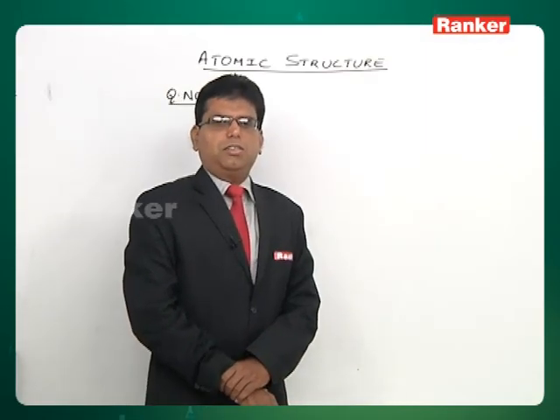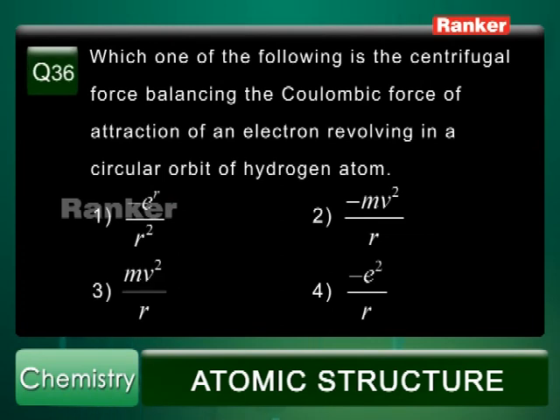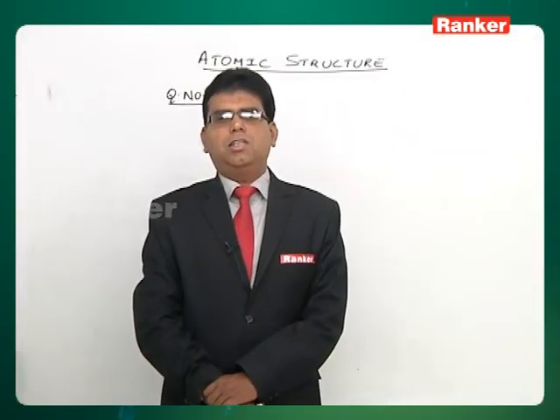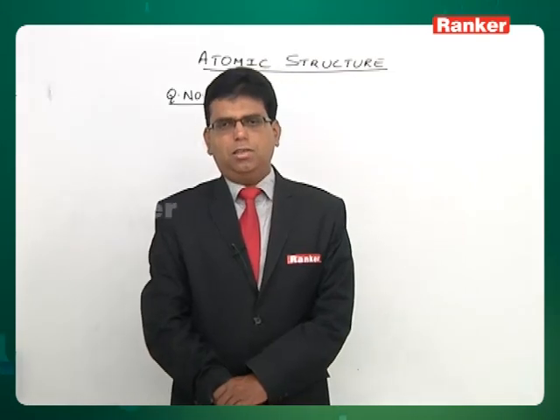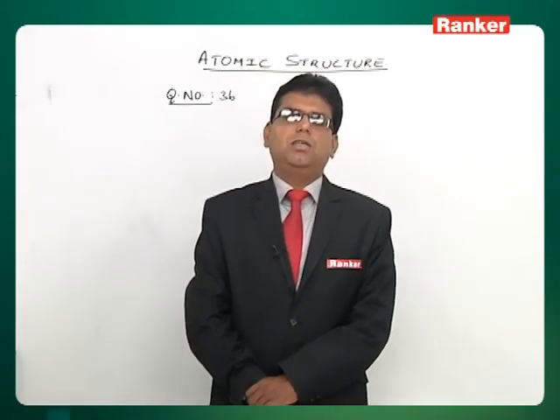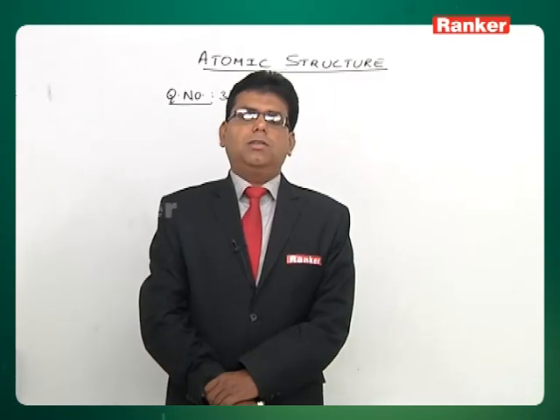Now question number 36 says, which one of the following is the centrifugal force balancing the Coulombic force of attraction of an electron revolving in a circular orbit of a hydrogen atom? This relates to Bohr's theory, where the centrifugal force is given as minus mv square by r and the centripetal force is minus e square by r square. We relate this while deriving the expressions for energy of the electron, radius of the orbit and other parameters using Bohr's theory.